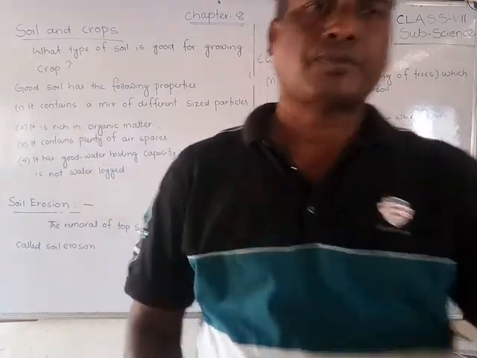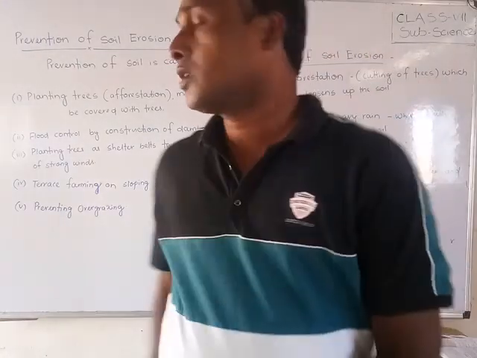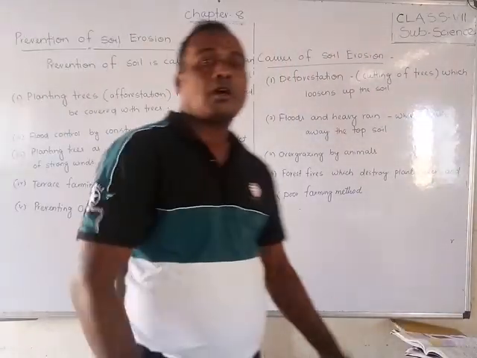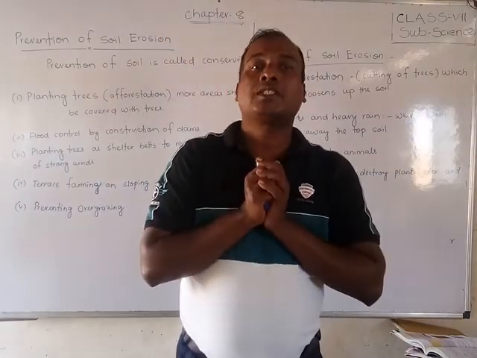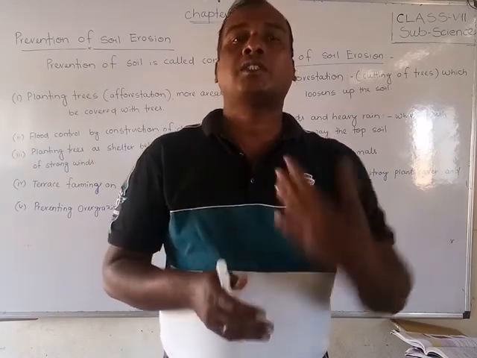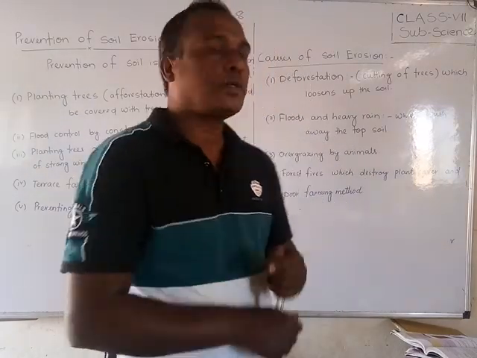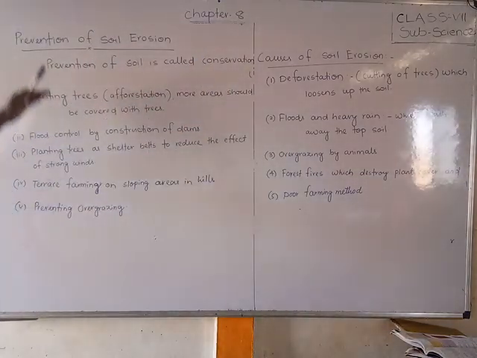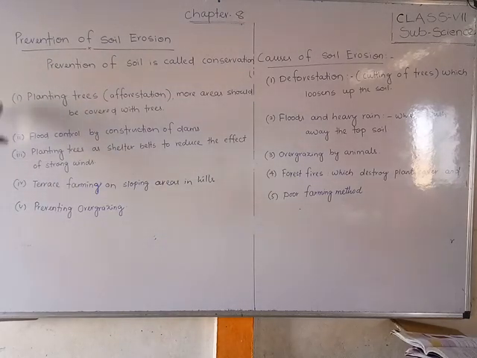Okay friends, now we are going to discuss the prevention of soil erosion. How can we do the prevention? Prevention means conservation. Prevention of soil erosion is called conservation. For the conservation of soil, there are five points that we have to follow.